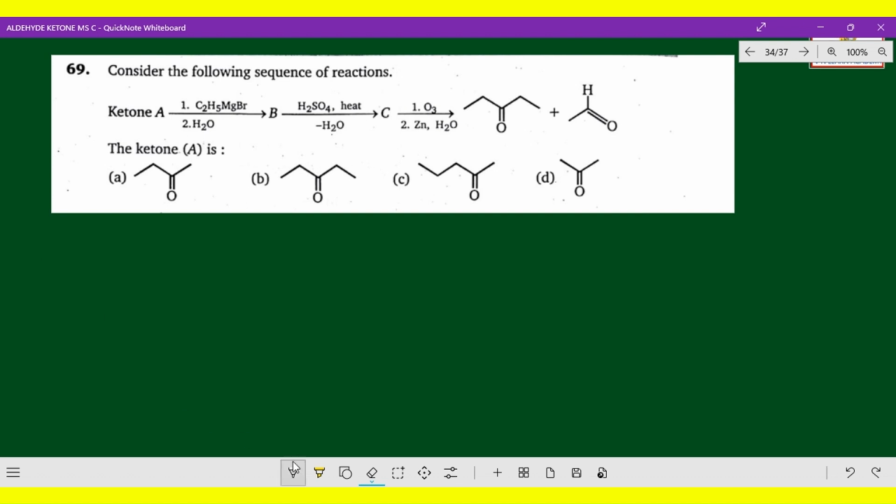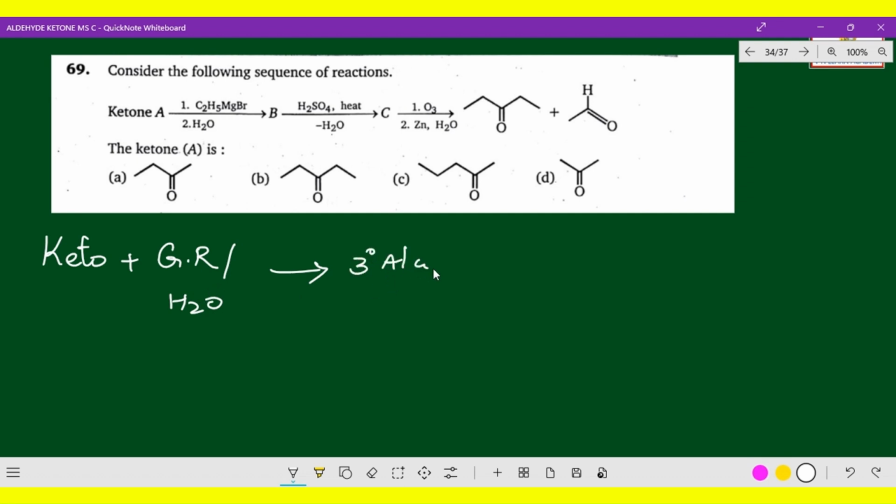Right now, the keto group here, the first one: the keto group combined with Grignard reagent, here ethyl magnesium bromide, along with water hydrolysis. See, a keto group combined with Grignard reagent, definitely you will get a tertiary alcohol. That is a common concept. So this is compound A and this is compound B.